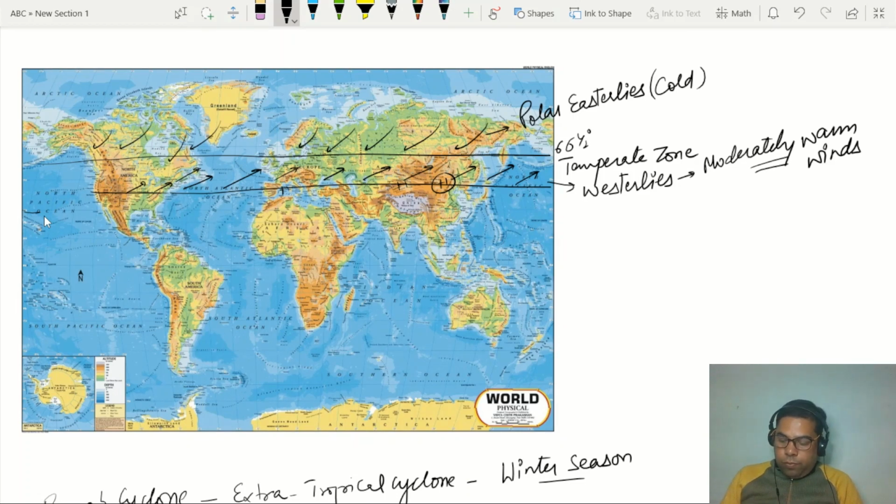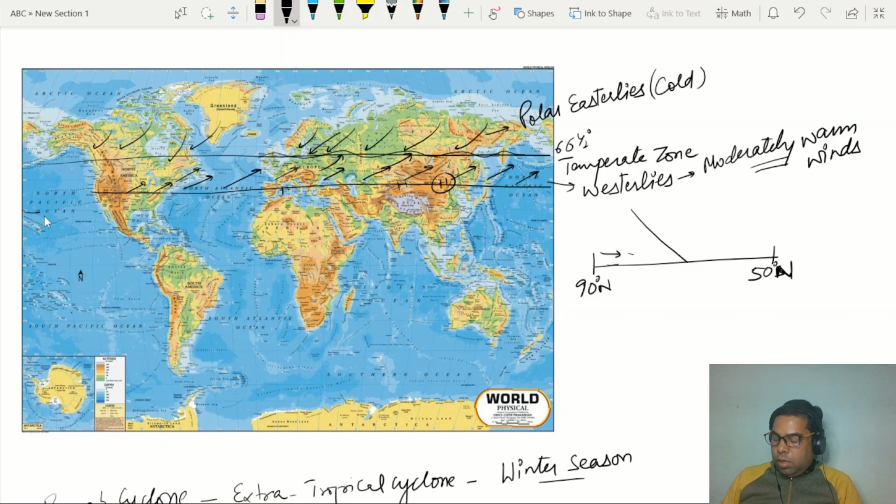So where they confluence, now see here, there is a confluence of warm and cold, right? Where they are confluencing with each other, the warm will try to enter the areas of cold, and the cold will try to enter the areas of warm. So what happens there, from the polar region 90 degrees north to 50 degrees, sorry, it is again in the north. I am talking about the northern hemisphere.